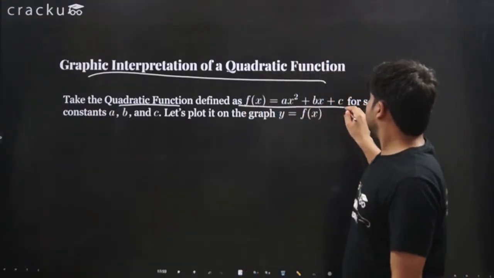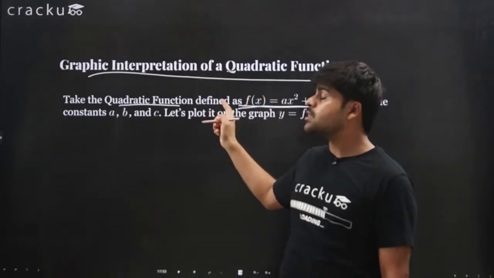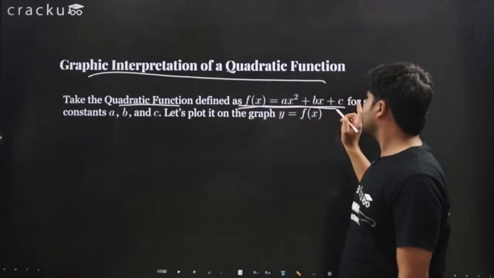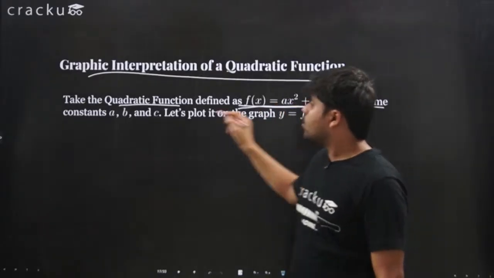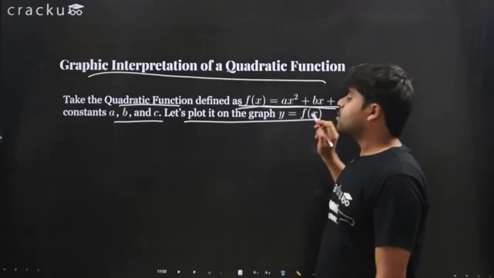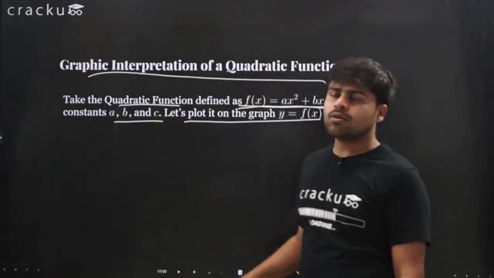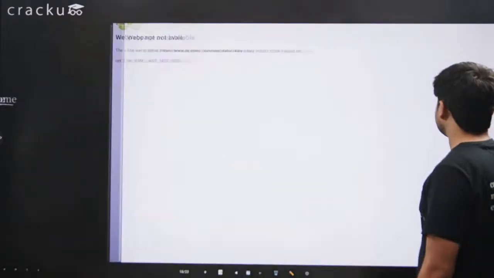If you define the polynomial, the function fx such that fx equals ax squared plus bx plus c for some constants a, b, and c, we can plot it on the graph y equals fx. How does it look? So here is the graph.